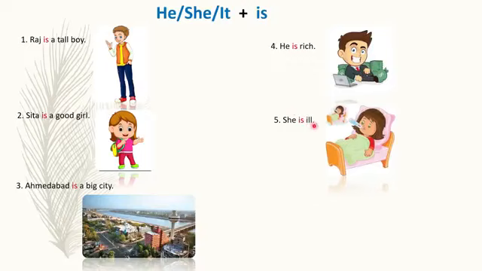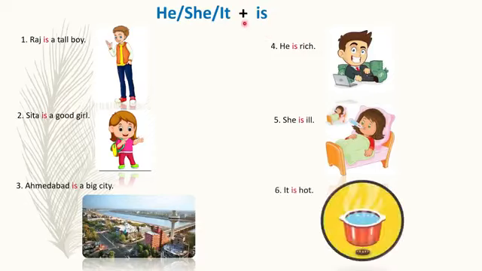She is ill. She means one girl, right? For one girl we will use pronoun she. She is ill. For one girl we will use helping verb is. Okay, with singular we will use helping verb is. It is hot.